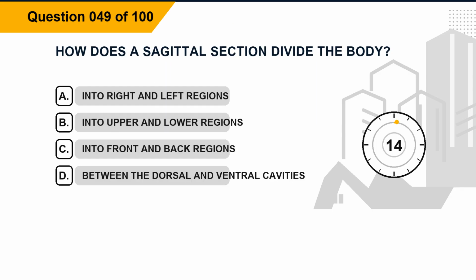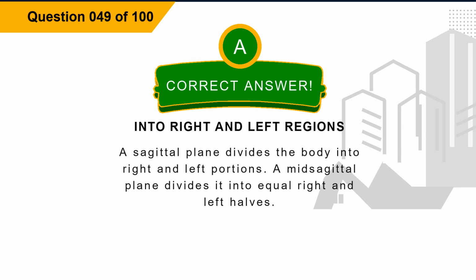Question 49. How does a sagittal section divide the body? Option A. Into right and left regions. Option B. Into upper and lower regions. Option C. Into front and back regions. Option D. Between the dorsal and ventral cavities. The correct answer is option A. Into right and left regions. Explanation. A sagittal plane divides the body into right and left portions. A mid-sagittal plane divides it into equal right and left halves.